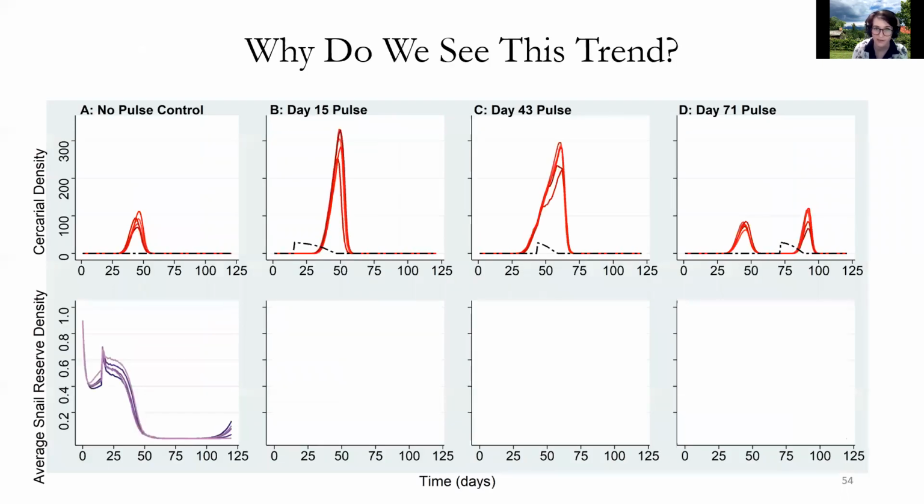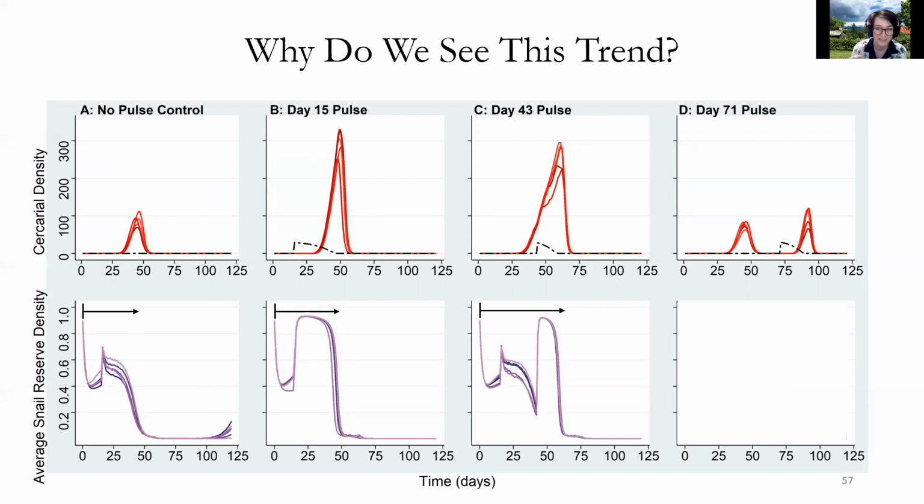So, of course, turning to reserve density to answer this question. This is the characteristic reserve density, once again, of 5 representative traces for our no pulse control. You can see that eventually mid-season, snails have a starvation event due to competition. Snails produce cercariae when they have a lot of energy on hand, and they stop when they don't have energy anymore. So that makes sense.